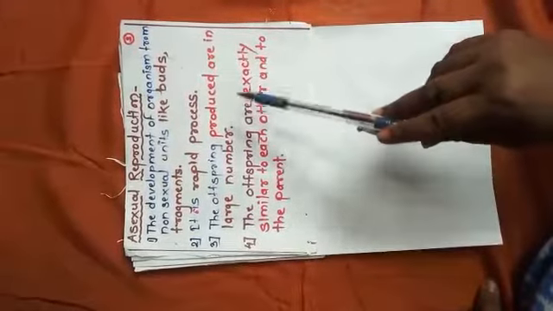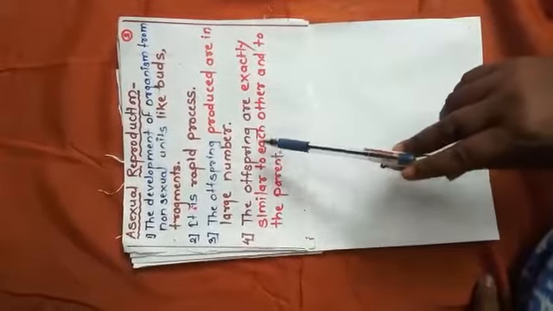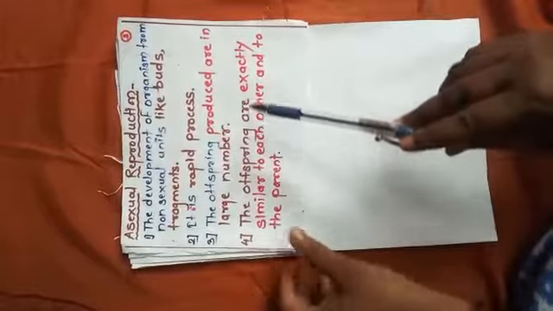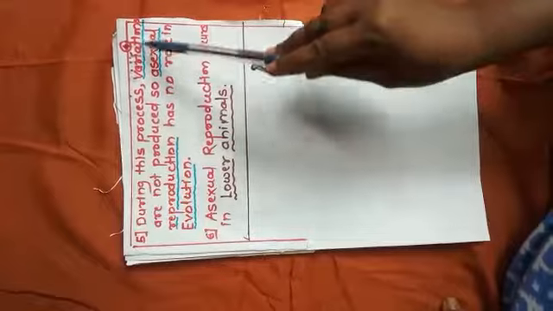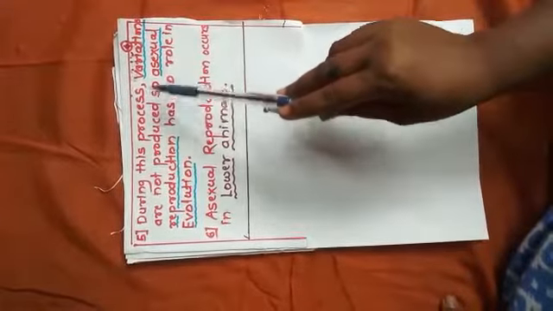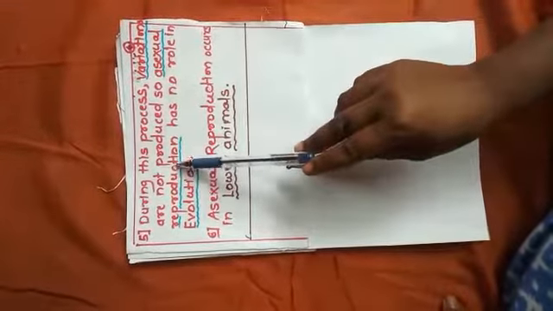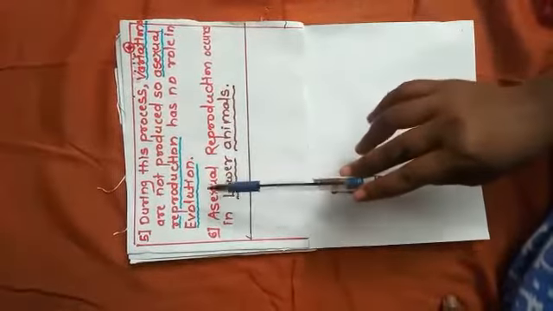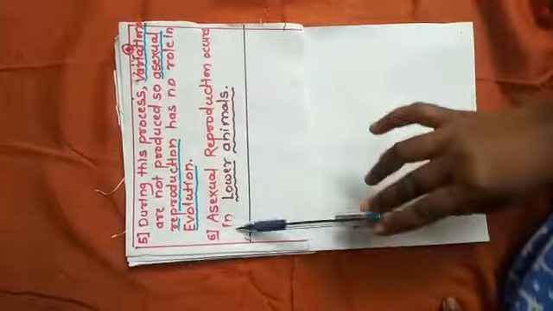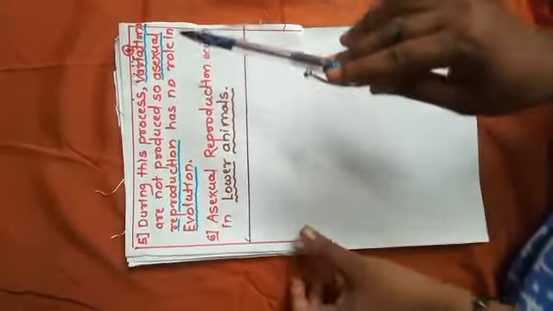The offspring are exactly similar to each other and to the parents. During this process, variations are not produced, so asexual reproduction has no role in evolution. Asexual reproduction occurs in lower animals.